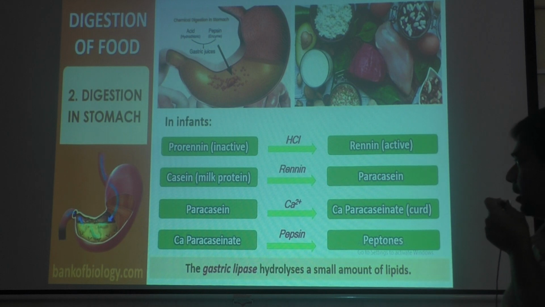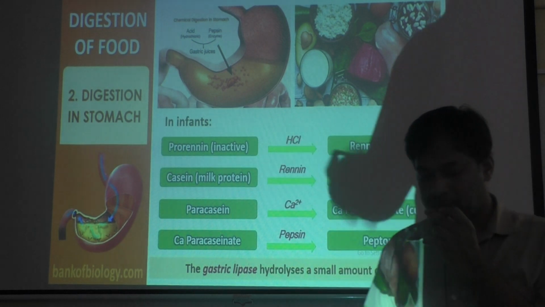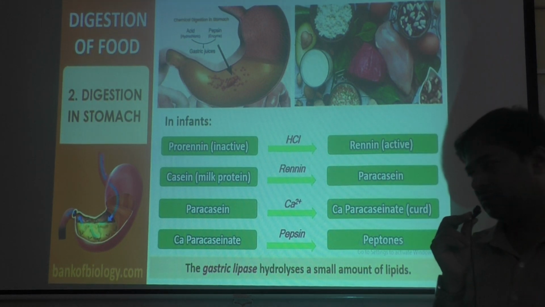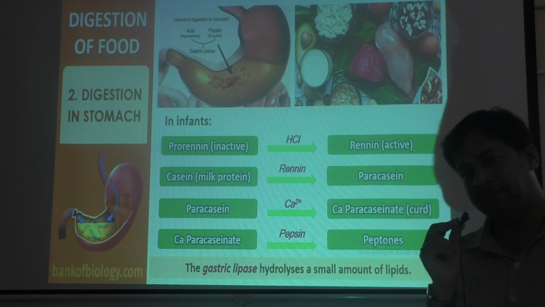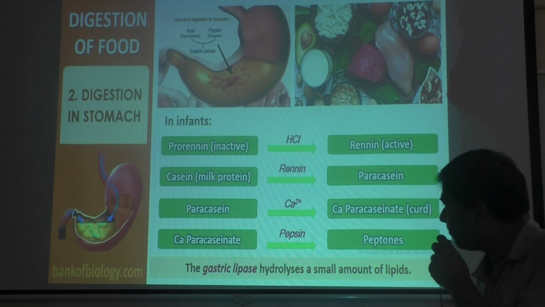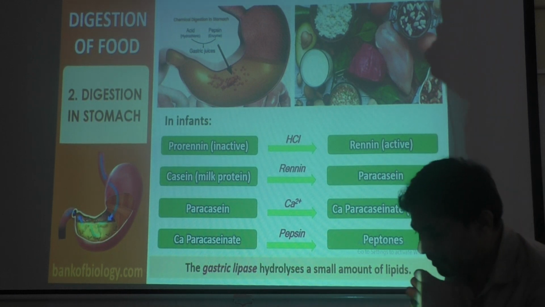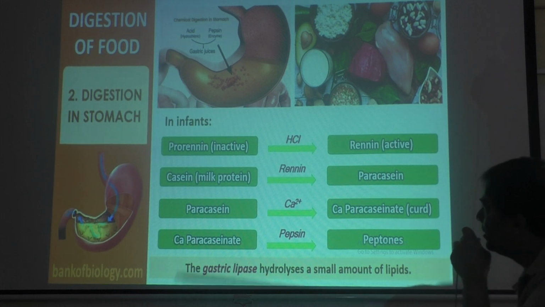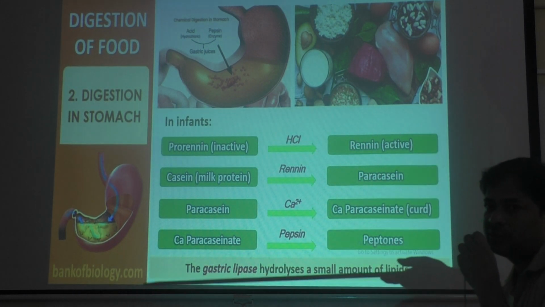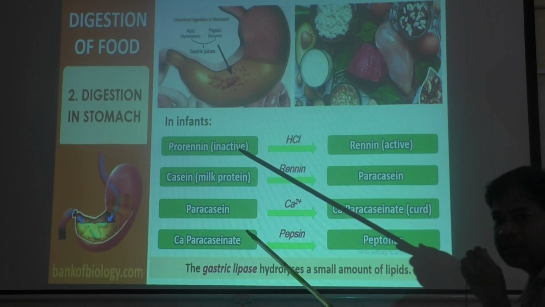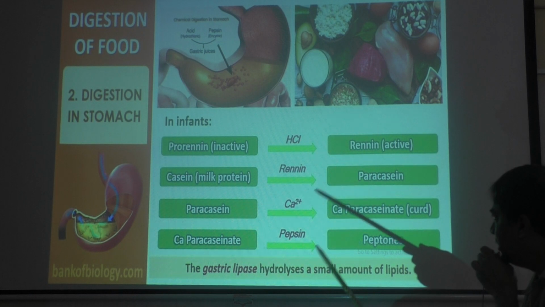The next step, what happens in infants? So the previous slide, what we saw, is digestion in adults. Now what about children, especially infants, babies? There, some different concept is there. You see, in case of infants, prorenin is there. Renin is an enzyme there. Prorenin is inactive. It should be converted to renin, then only it is active. Like pepsinogen is inactive and is converted to pepsin, like that, prorenin is inactive and is converted to active renin with the help of HCl.